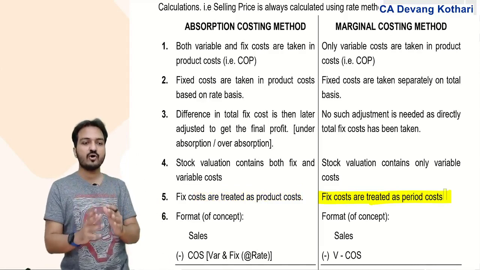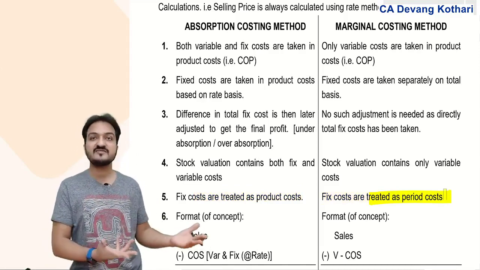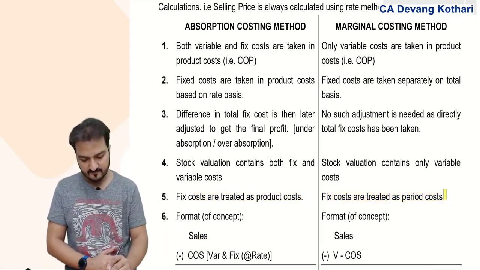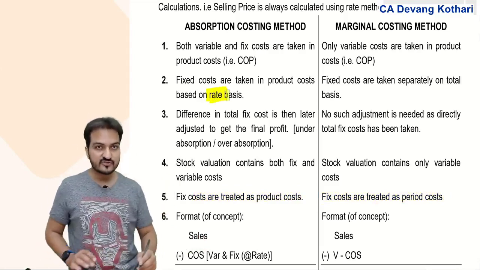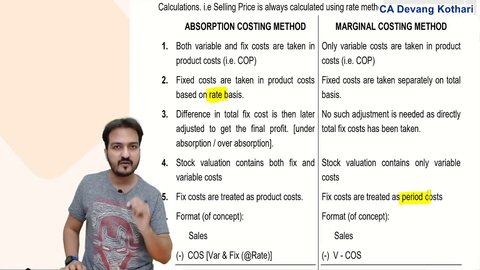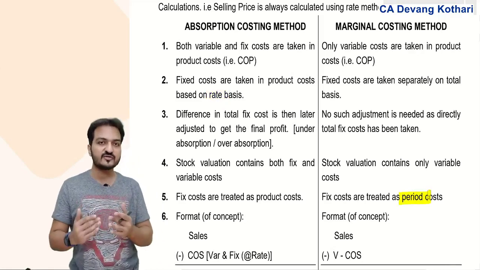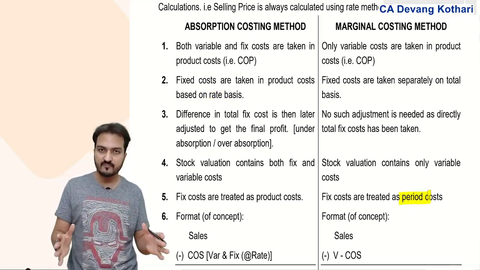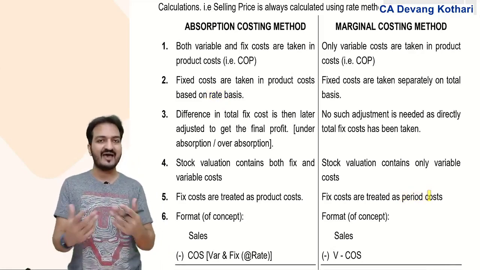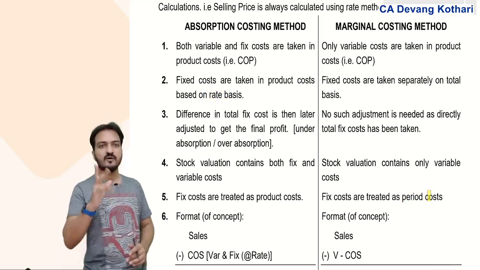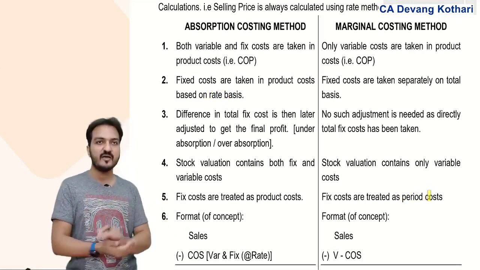Product cost means the cost which is added to product. Yes, it is added to product by converting into rate, while fixed cost is treated as a period cost. Period cost means the fixed cost pertains to time period. Fixed cost is monthly cost or annual cost. It is not pertaining to the products. Yes, this was my major difference here.